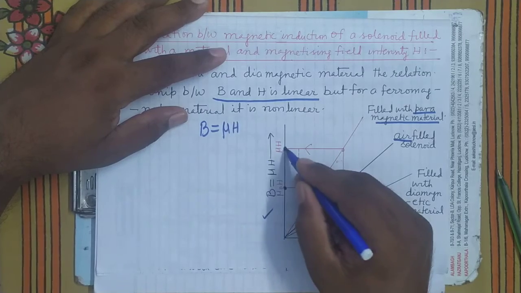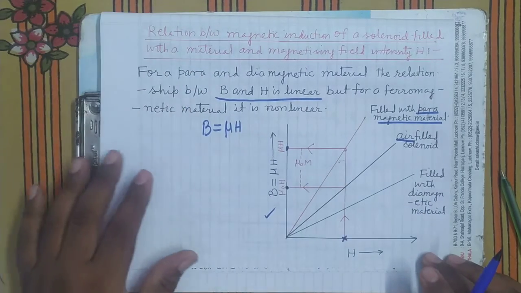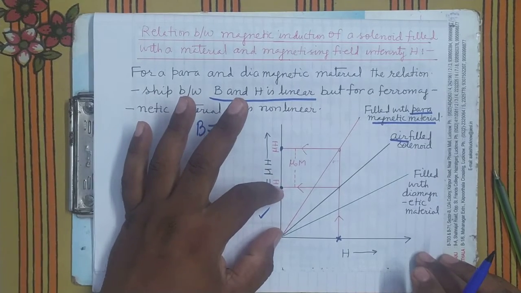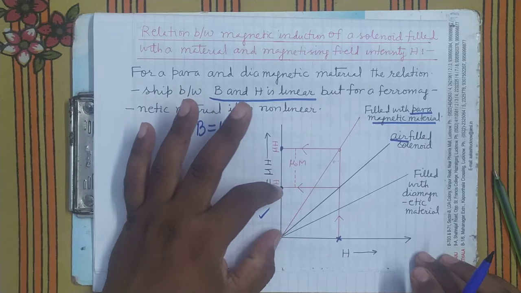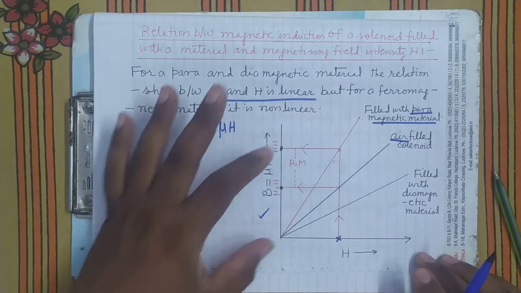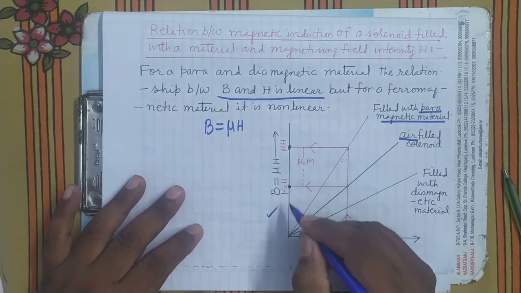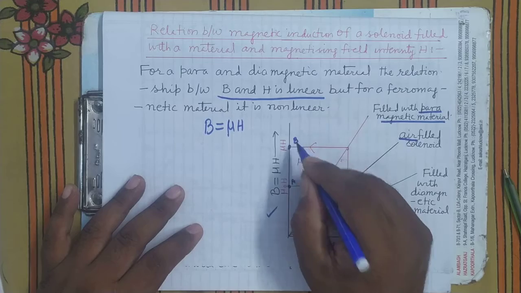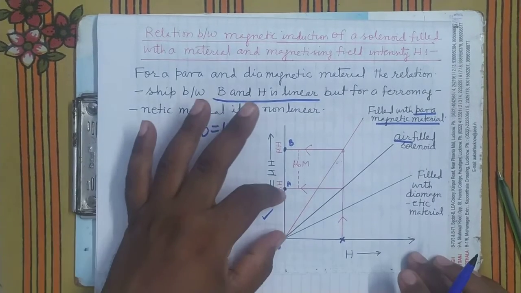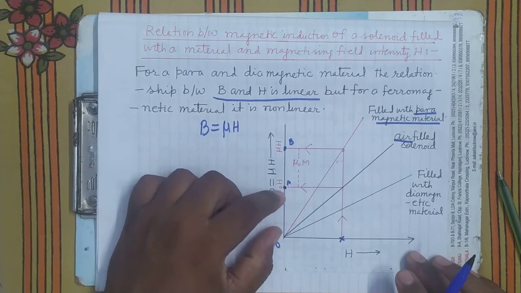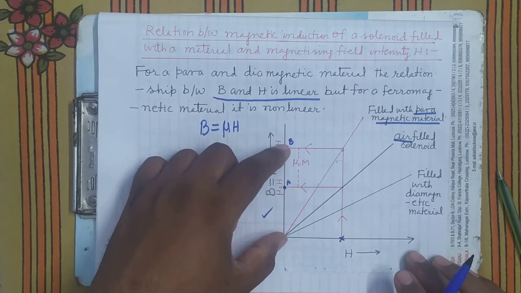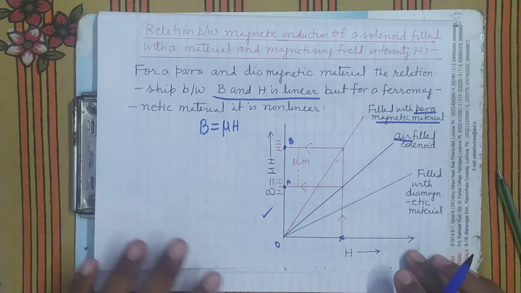So this is represented by mu H. See here, this is the magnetic induction inside the solenoid when there is air. If you name this point A, this point B and this O, then OA is the magnetic induction in the air, and OB is the magnetic induction when there is magnetic material.